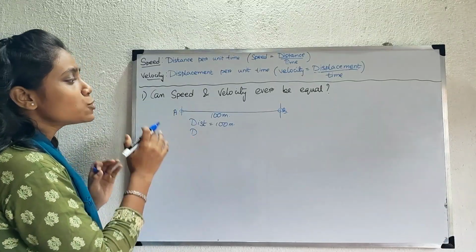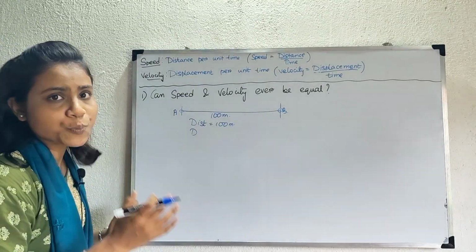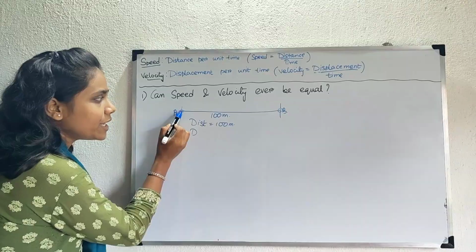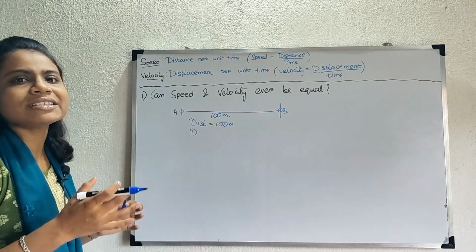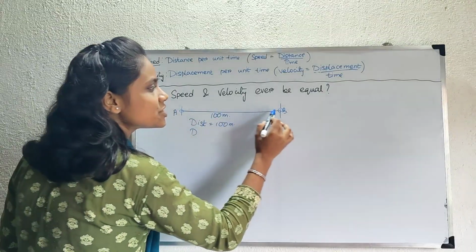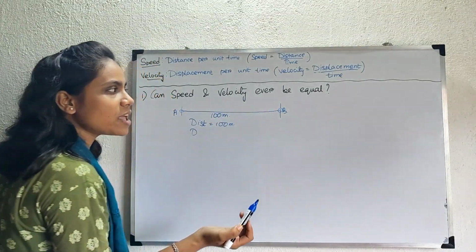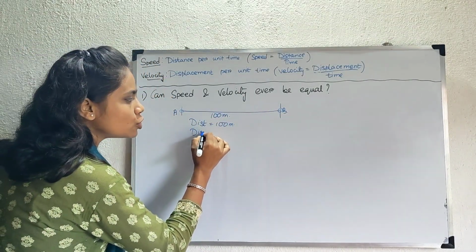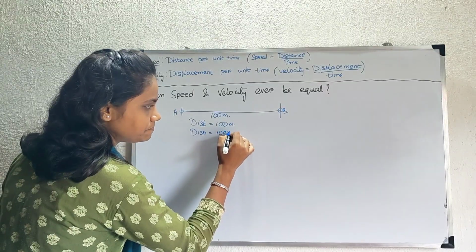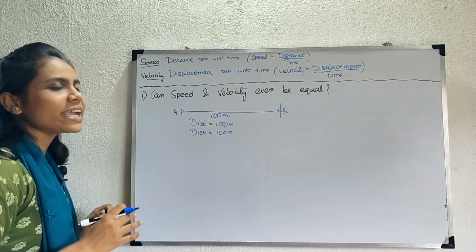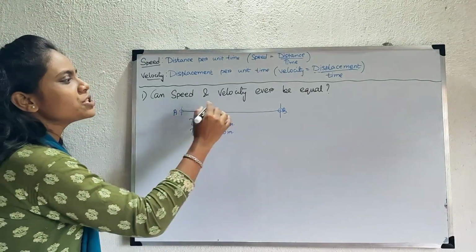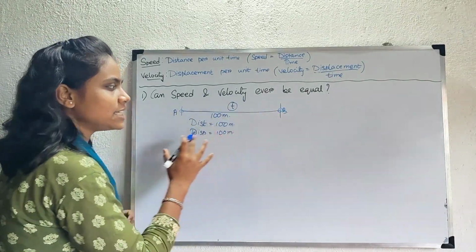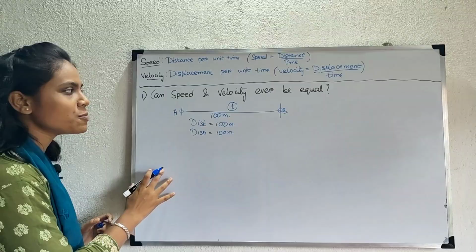So, the displacement is the shortest path between the initial point A and the final point B. And the shortest path is always a straight line. So, this is the straight line, hence this is the shortest path. So, displacement is also 100 meter. In this case, distance and displacement are same. Suppose t time has been taken to cover this distance. Here distance and displacement are same.